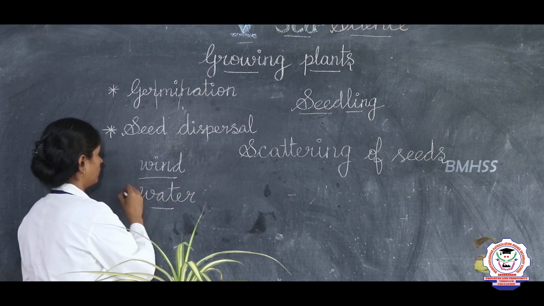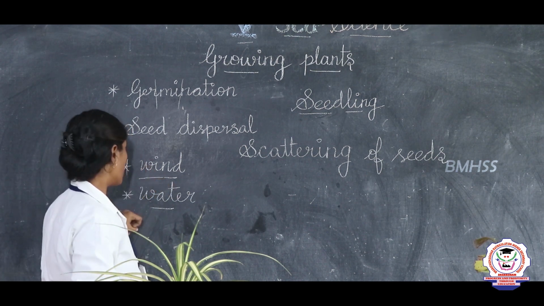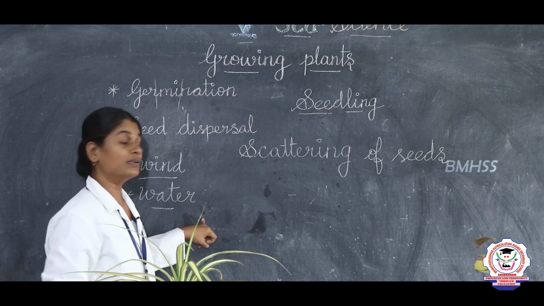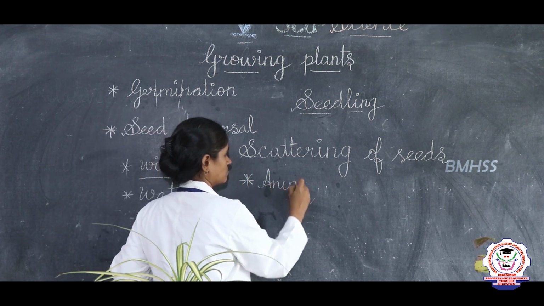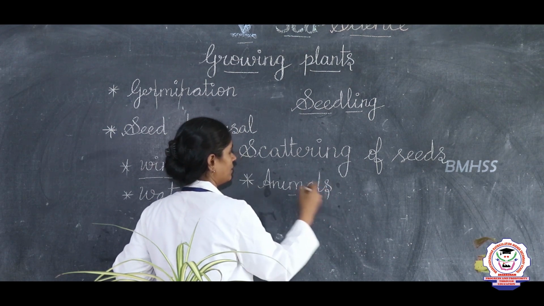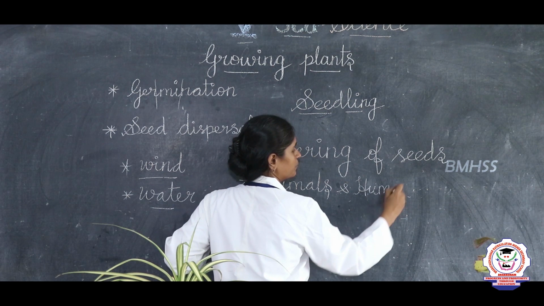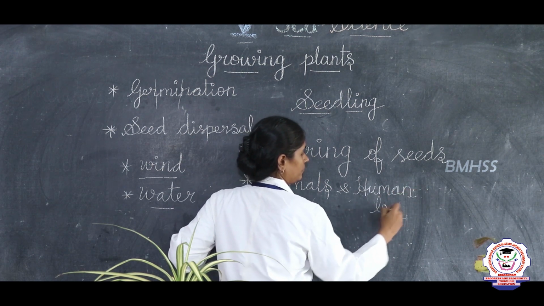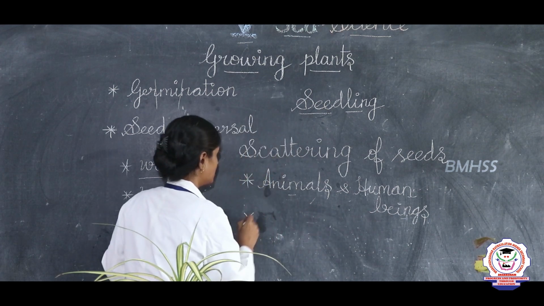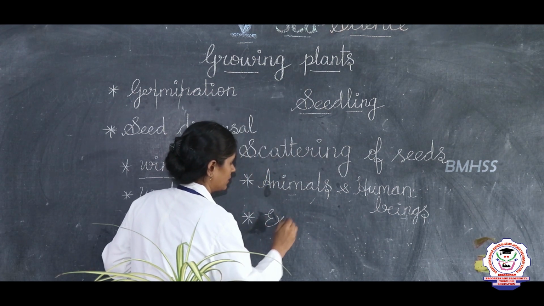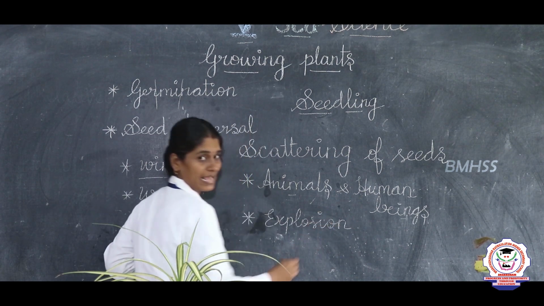So through wind it can disperse, through water it can disperse, and it can disperse by animals and human beings also. Human beings are also responsible for seed dispersal. And then the last one is by explosion. This is what we are going to see in this class.